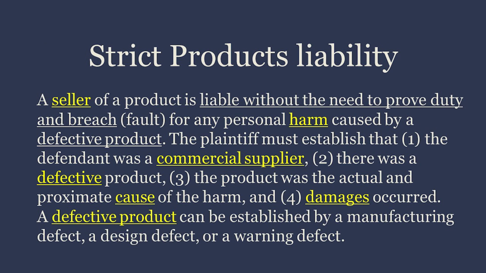Strict products liability. A seller of a product is liable without the need to prove duty and breach for any personal harm caused by a defective product. The plaintiff must establish that 1. The defendant was a commercial supplier. 2. There was a defective product. 3. The product was the actual and proximate cause of the harm. And 4. Damages occurred. A defective product can be established by a manufacturing defect, a design defect, or a warning defect.